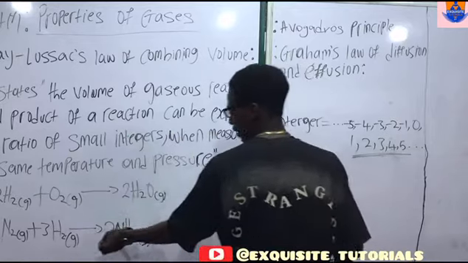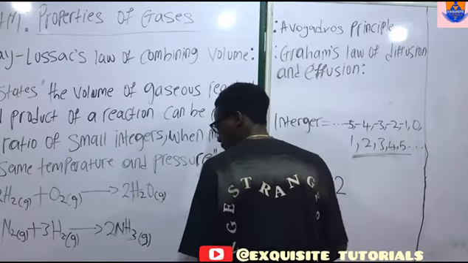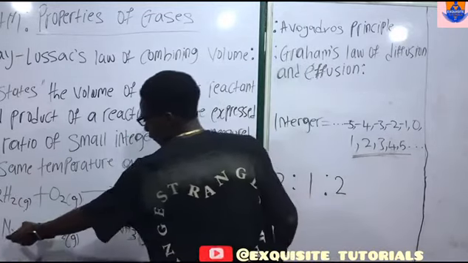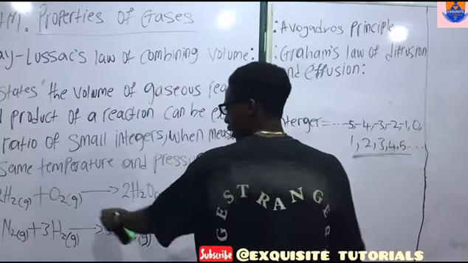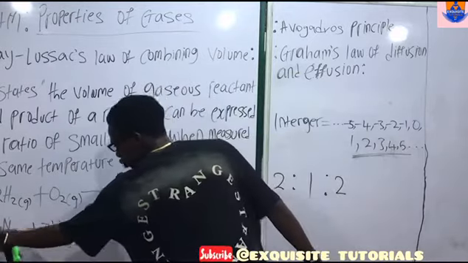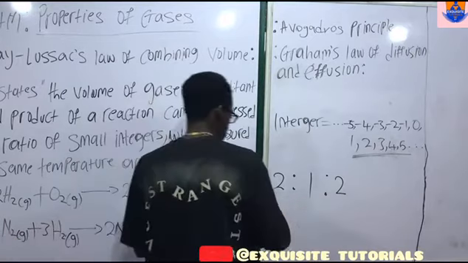Now let's look at the formation of ammonia, the industrial formation of ammonia. Nitrogen has 1 volume, which is 1 mole.